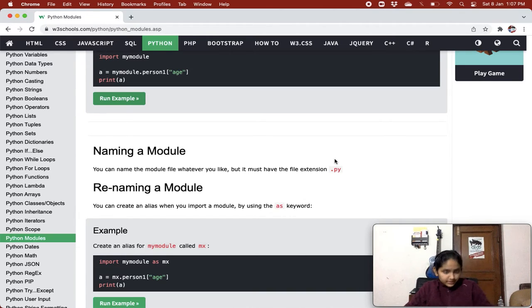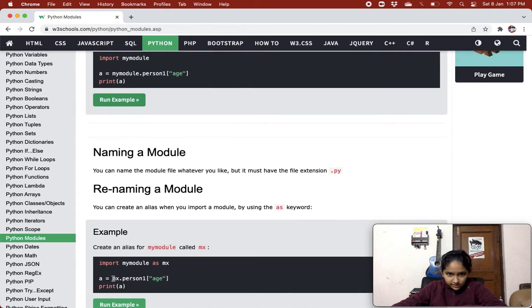When you import my_module, you give the as keyword, and then you give mx. What it's trying to say is: import my_module, and because this is a very long name, you can also use it as mx, and it should not give an error.